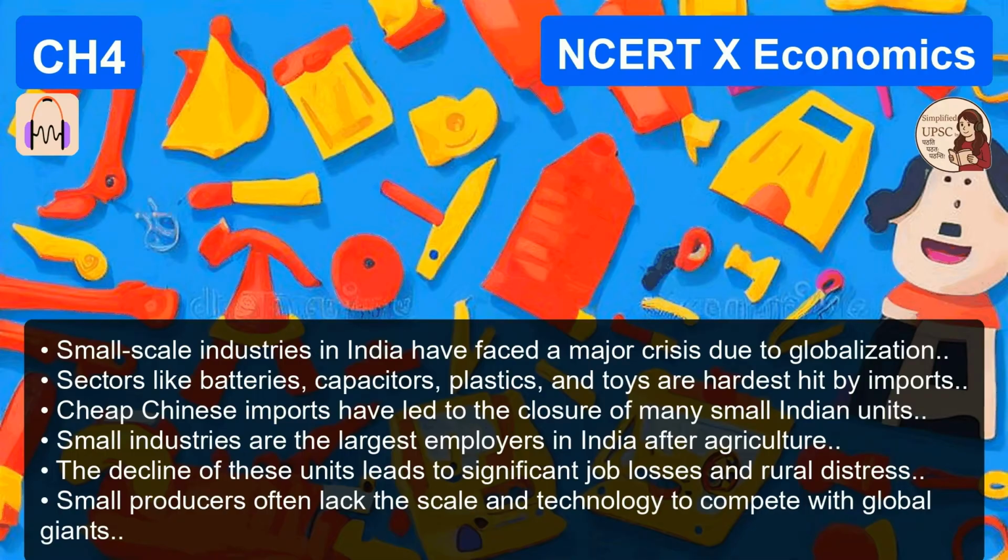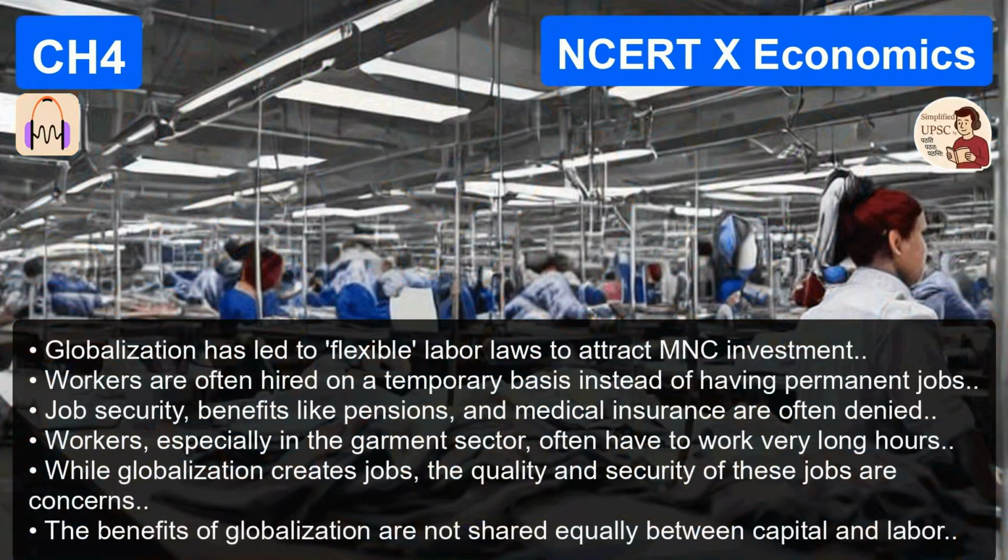Section 6. The losers and the labor question. This is where the NCERT gets very real. It doesn't sugarcoat the damage. No, it doesn't. It talks about the crisis of small producers. We're talking about industries like batteries, capacitors, plastics, toys, dairy products. These are sectors often run by small families or small groups. They operate on thin margins. When import barriers fell, cheap foreign goods flooded the market.